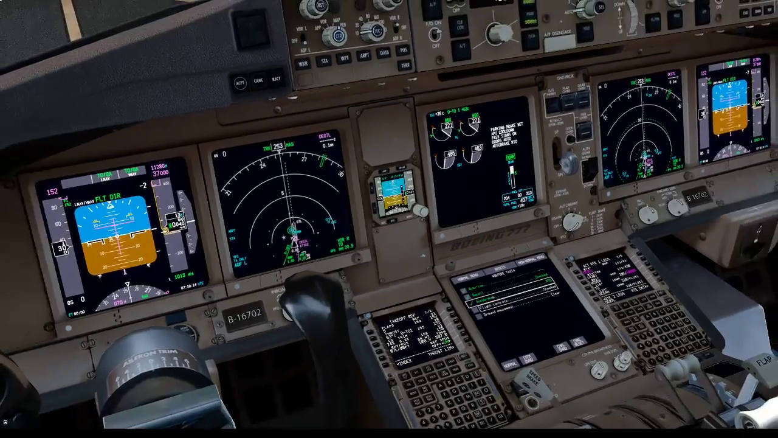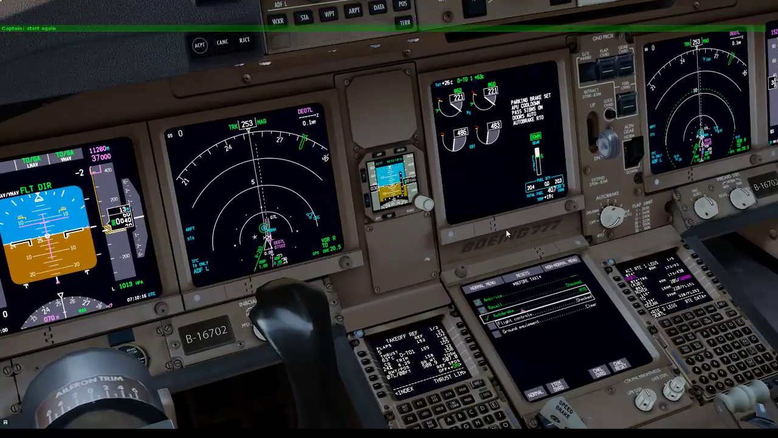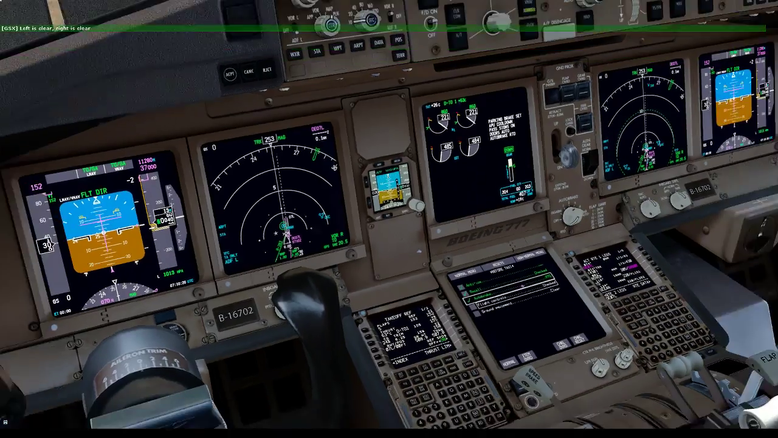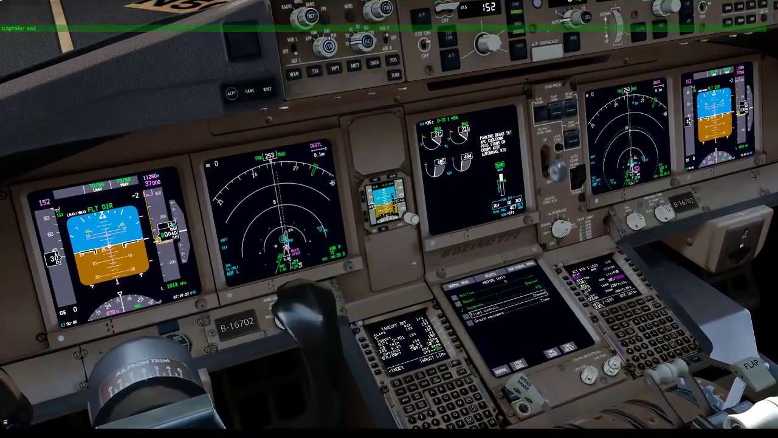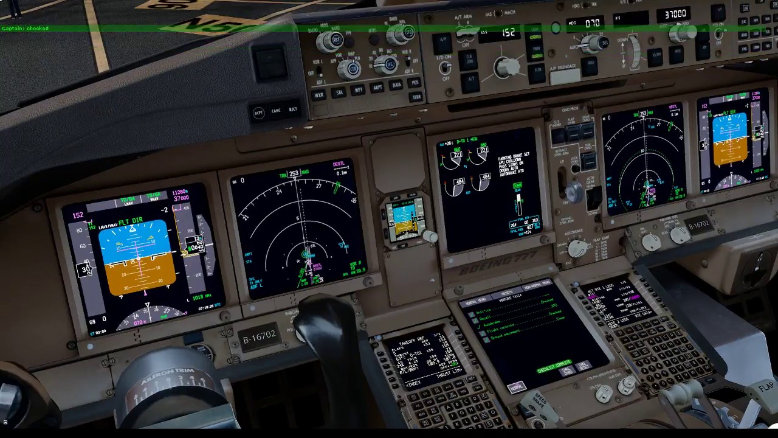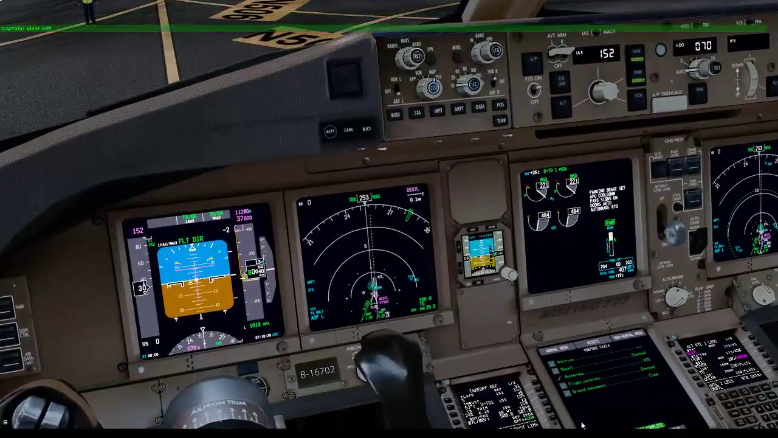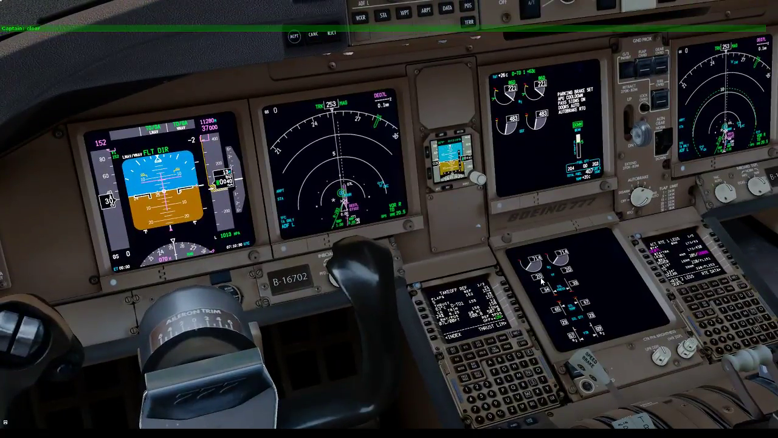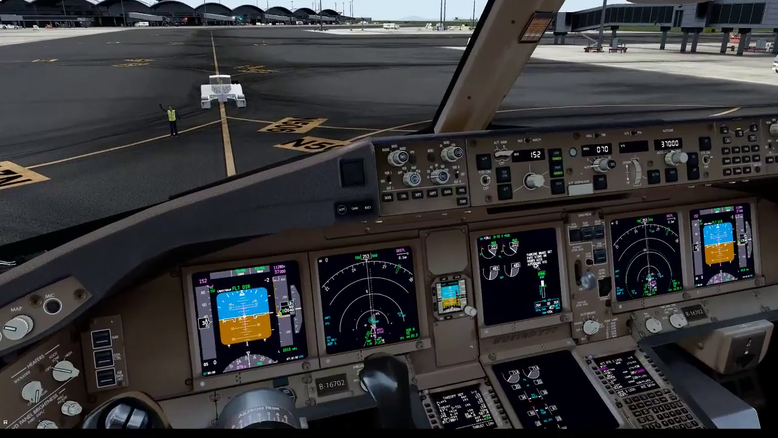Start again. Okay. Before taxi checklist. Anti-ice. Auto. Recall. Checked. Left is clear. Auto brake. Right is clear. RTO. Flight controls. Checked. Ground equipment. Clear on the left. Clear right. Before taxi checklist complete. Display gears.